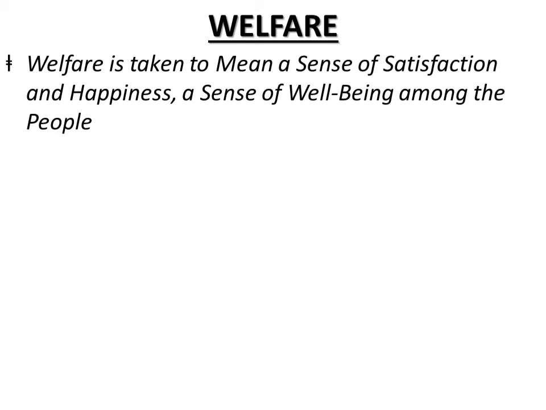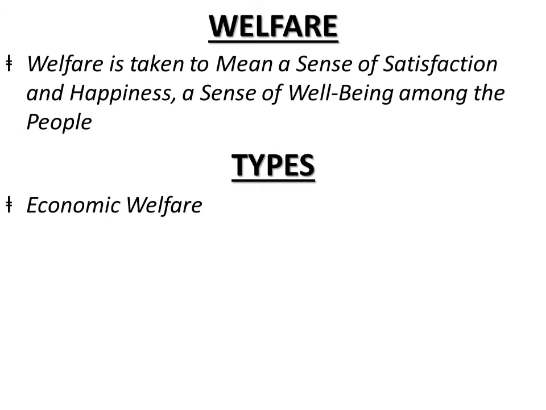For example, factors like national income, consumption, and investment can be expressed in monetary terms. However, some of the factors influencing welfare cannot be expressed in monetary terms, such as environment, social relations in the society, understanding among family members, law and order. So we can distinguish between two types of welfare: one is economic and the other is non-economic welfare.